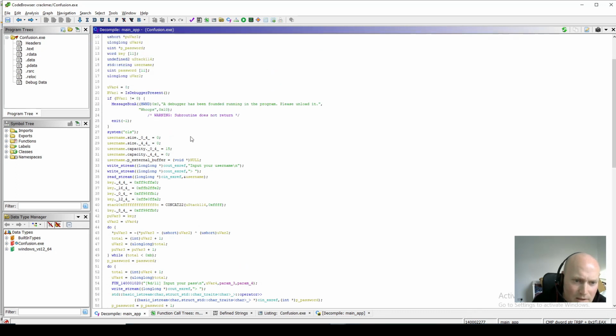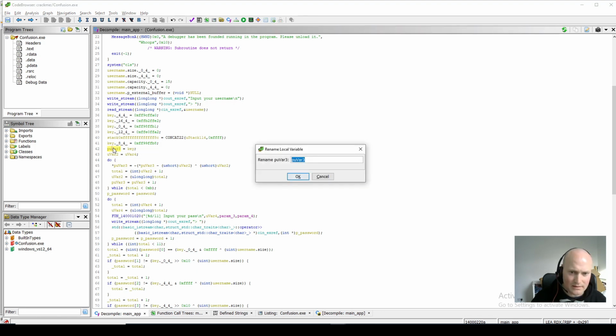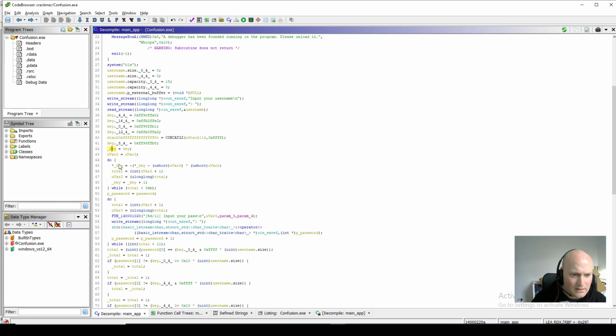So we read the username, we set up the key, so the key gets set up. We read the password here. There's this thing here that we've not looked at. So what's this doing here? If we click the middle button on here, to see what this is, we can see that this variable is pointing to the key. So I'm going to rename that. I'm going to call it underscore key. So I know it's okay. So what's it doing here?